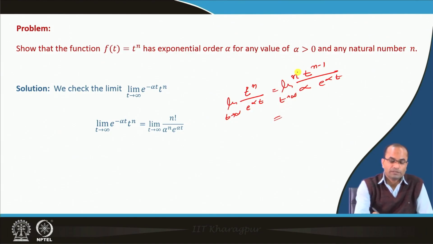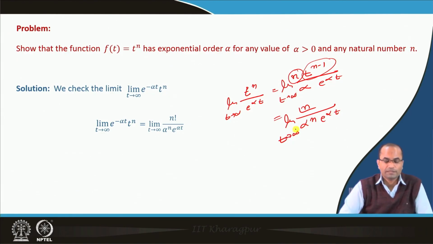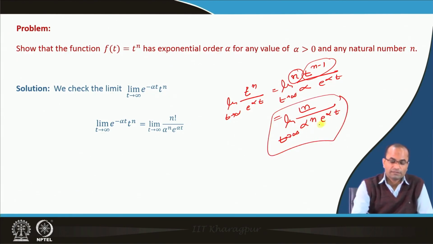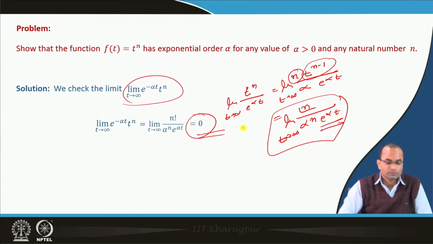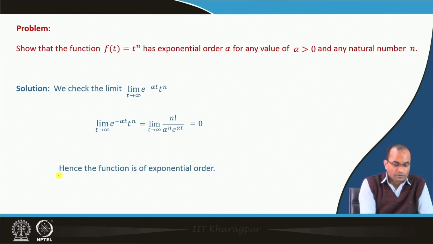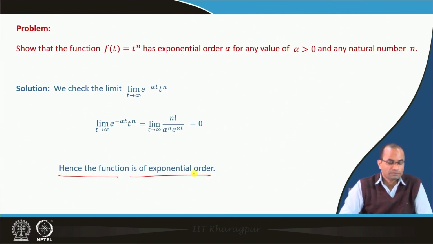When we keep on doing this, we get n, n minus 1 and so on, at the end n factorial, and the t disappears, and in the denominator we get alpha power n and again e power alpha t, as t approaches infinity. In this case, as t approaches infinity, this goes to 0. So, this limit is equal to 0 as t approaches infinity. Hence this function is of exponential order, that is clear now from here.